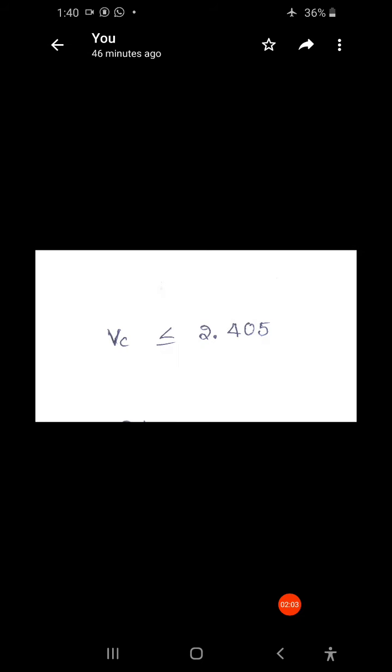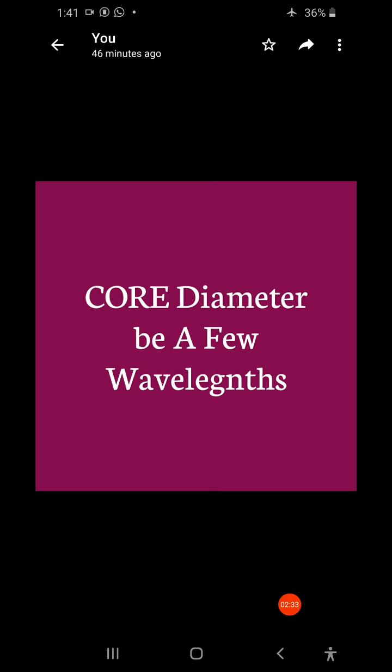Next, the lower order mode in single mode fibers occurs at the cutoff frequency. Here Vc shows the cutoff frequency, that should be less than or equal to 2.405.